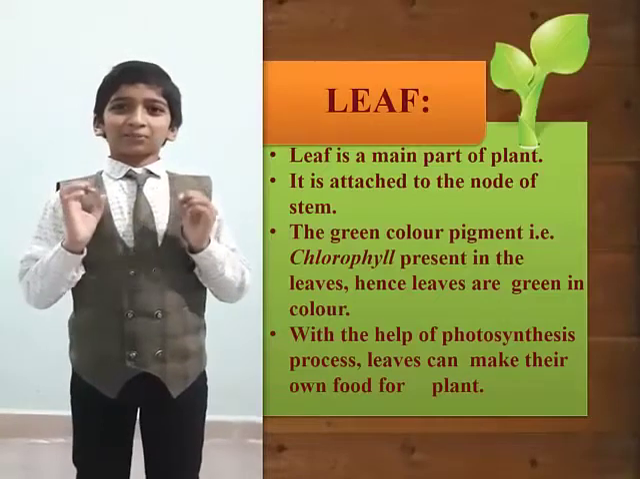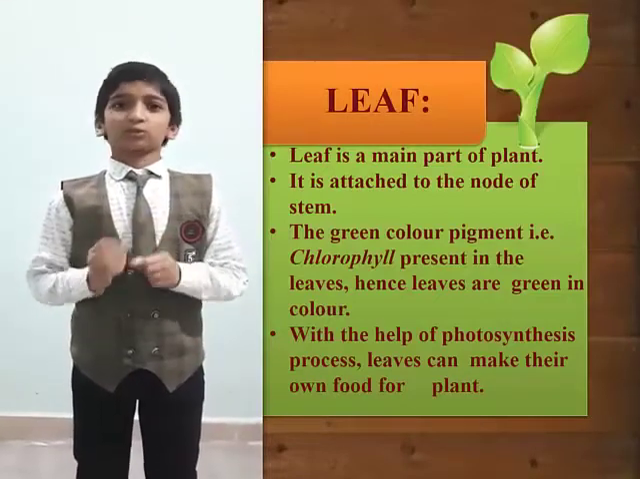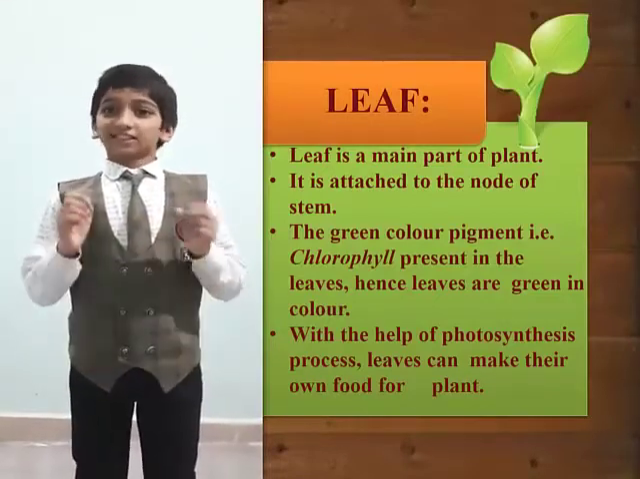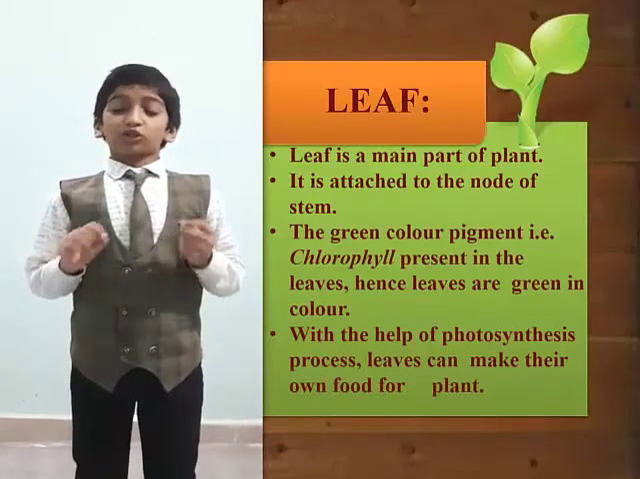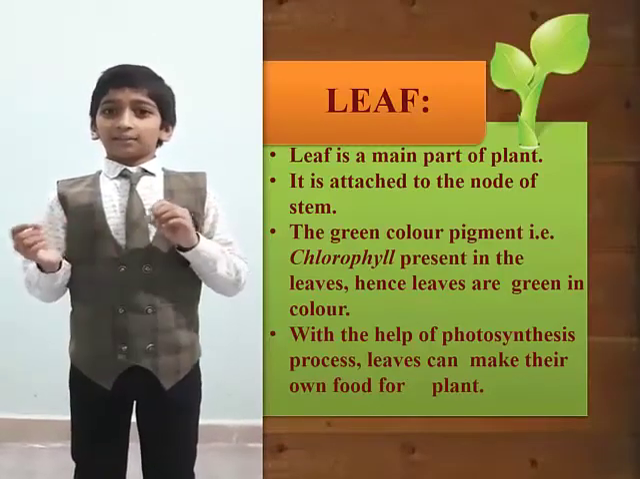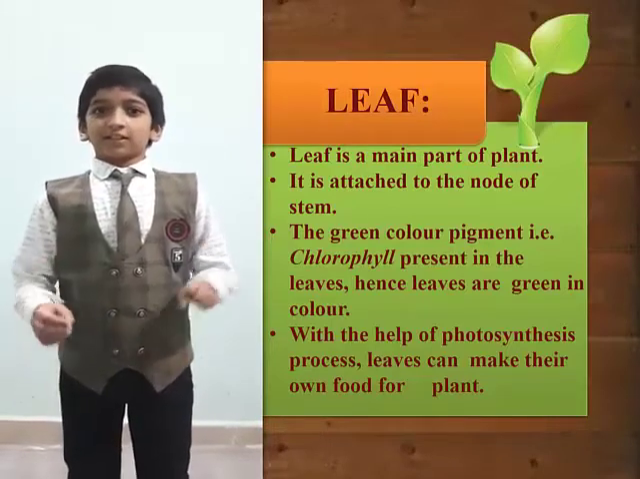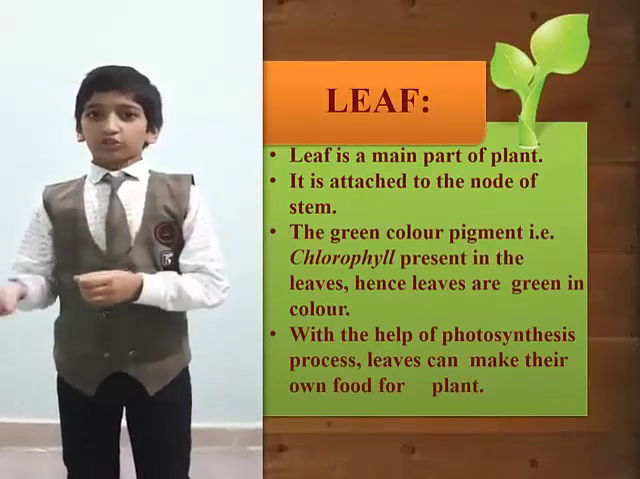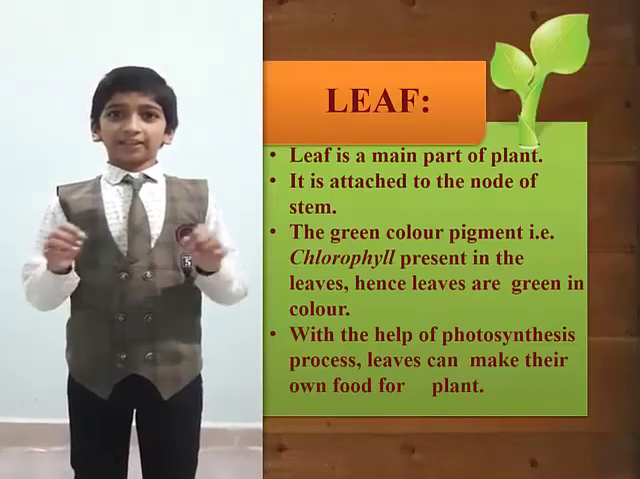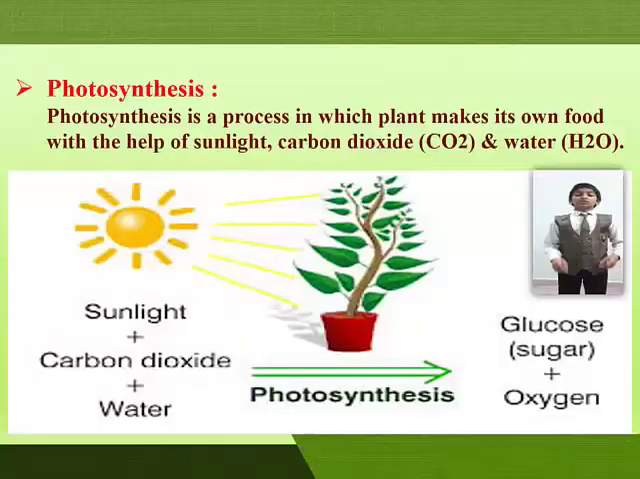Leaf is a main part of plant. It is attached to the node of the stem. The green color pigment called chlorophyll is present in the leaf, hence leaves are green in color. With the process of photosynthesis, leaf can make its own food for the plant.